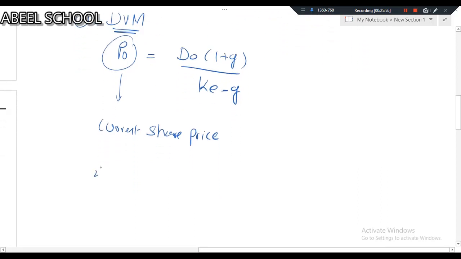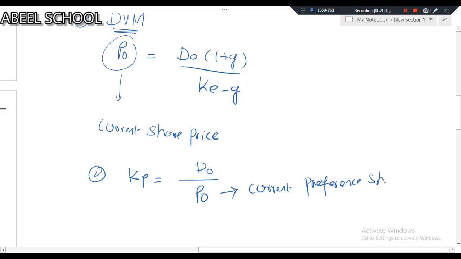Second, when we calculate the cost of preference shares, Kp is equal to D naught upon P naught. This P naught represents the current preference share price. Look at this, dear students. In the dividend valuation model, P naught is representing the current ordinary share price. And when we calculate Kp, the cost of preference shares, we divide D naught by P naught. This P naught is representing the current preference share price.